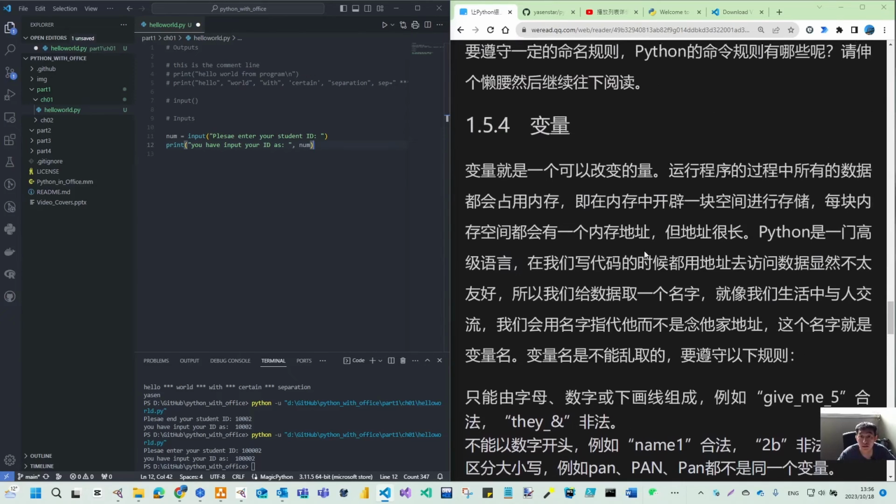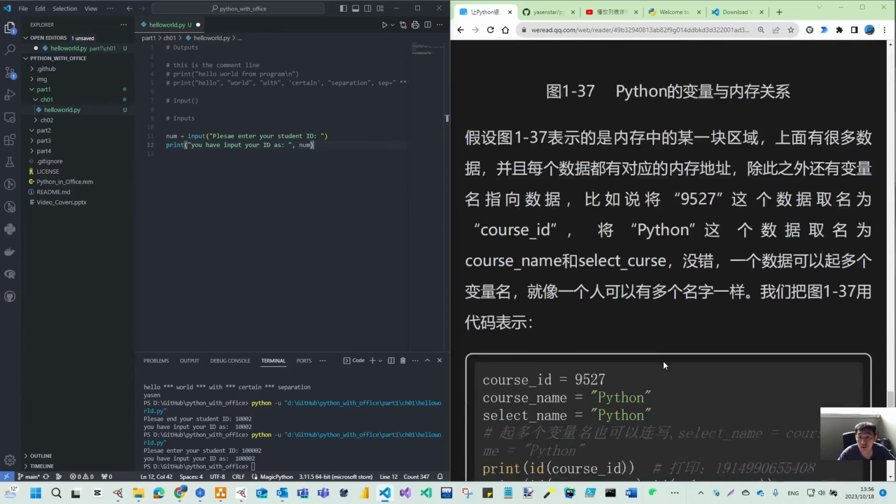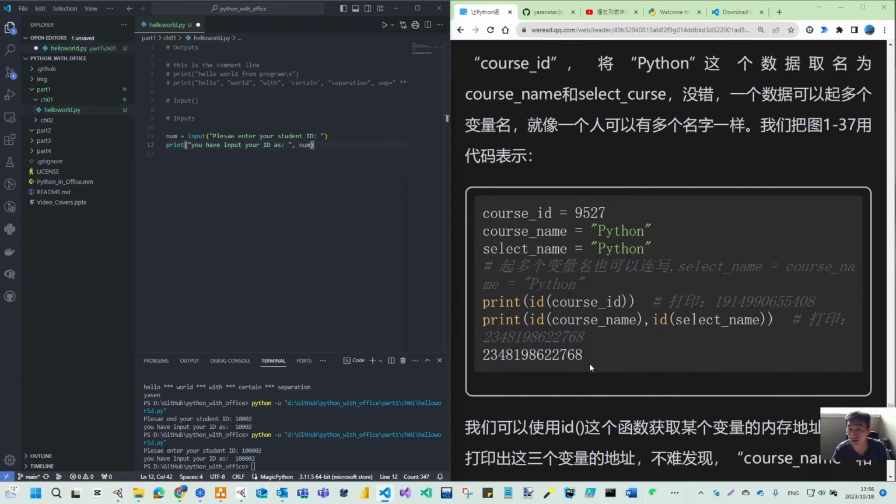And then the variable. I will not need to test too much because I believe you know the basic information about variables. Otherwise, you can find any Python programming book. You will get the rules or policies to define a variable.